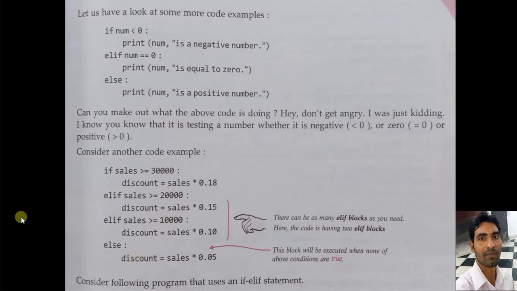So all these conditions are given like this: the first condition is always given with the help of the if statement. After that, all other conditions are given with the help of the elif statement, and finally the last is given with the help of else. You can see here.